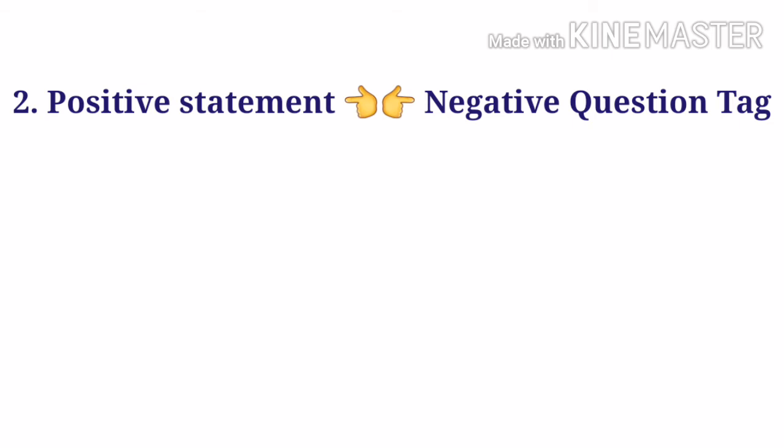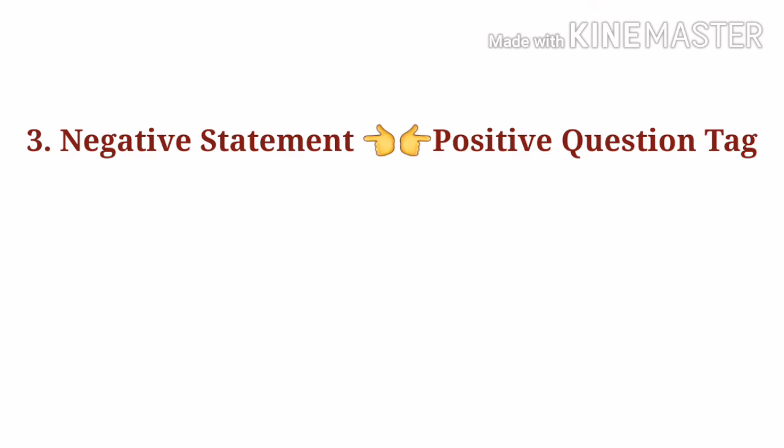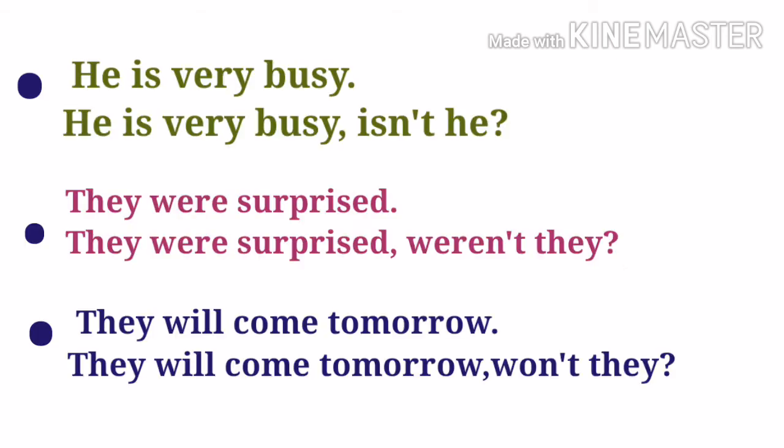Number 2, if the statement is positive, the question tag is negative. For example, he is an intelligent boy and the question tag is isn't he? Number 3, if the statement is negative, the question tag is positive. For example, Vikas cannot play chess well and the tag for it is can he? See a few more examples on your screen.